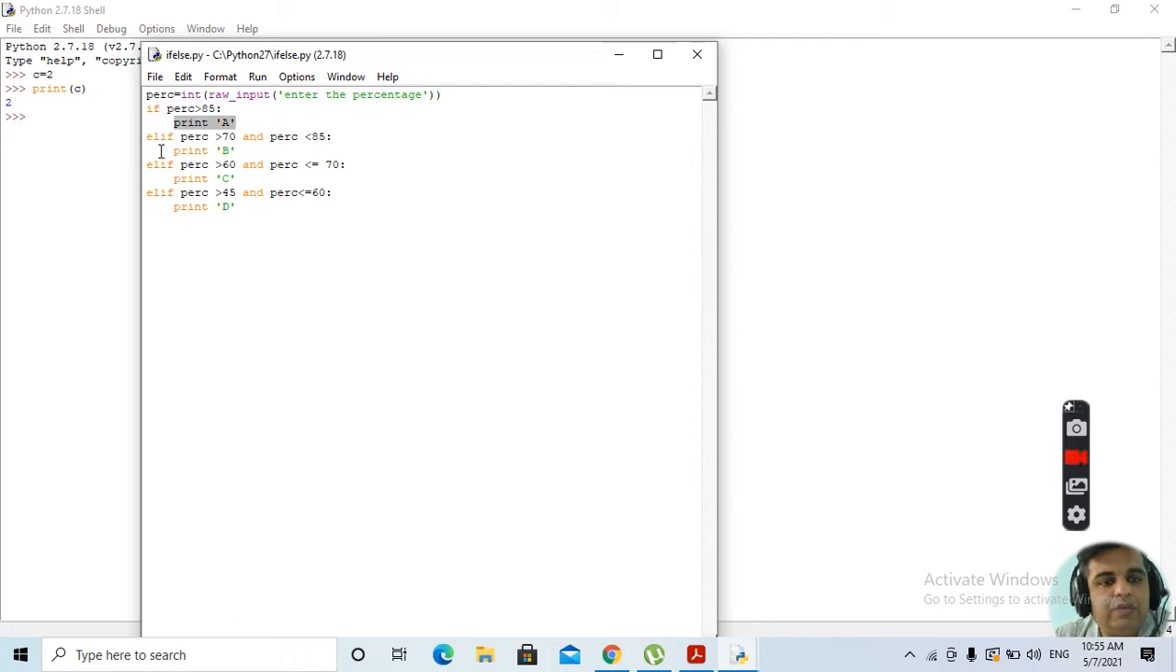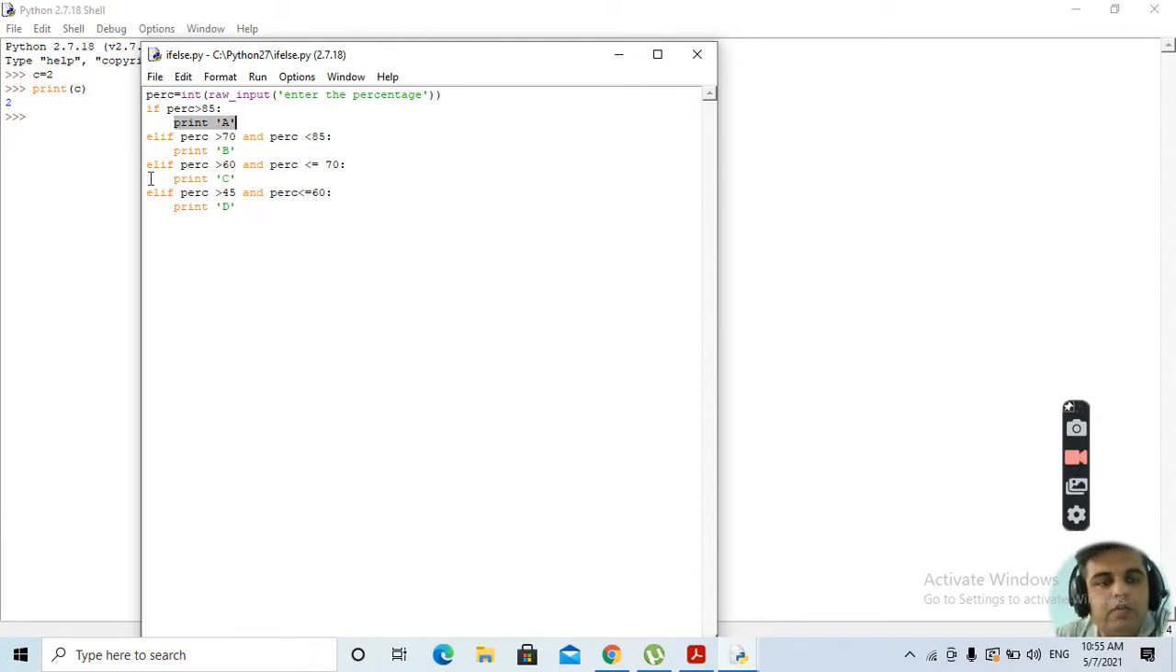Clear? Elif, if the percentage is greater than 70 and less than 85, then we'll be specifying print B. Elif, percentage greater than 60, less than 70, C. Elif, percentage greater than 45 and less than 60, will be printing D.